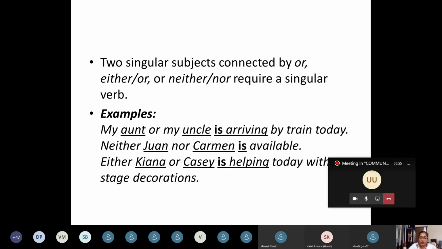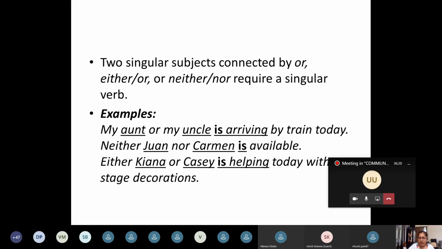So you need to make the verb also singular, because it's either my aunt who is coming, and if she doesn't come, in that case my uncle is coming. So it is only one person who is arriving by train today. And since the structure of the subject is singular, the verb is also singular.